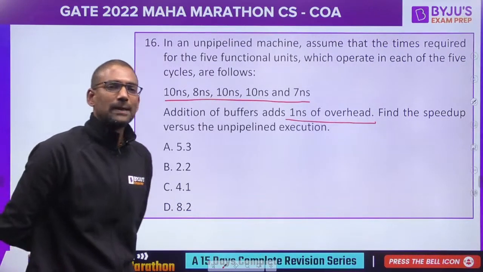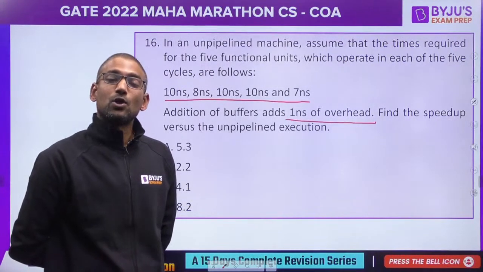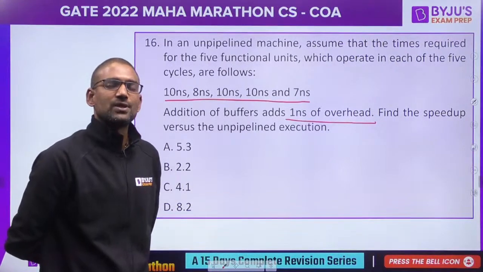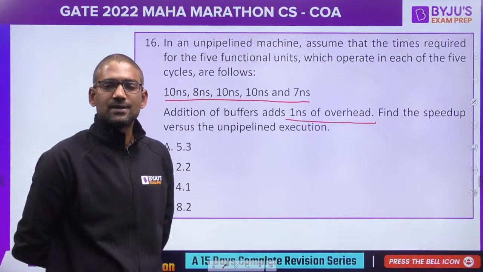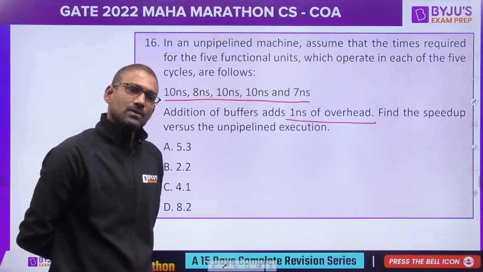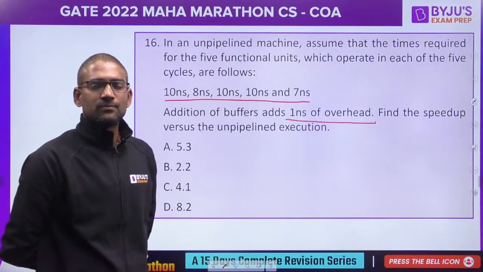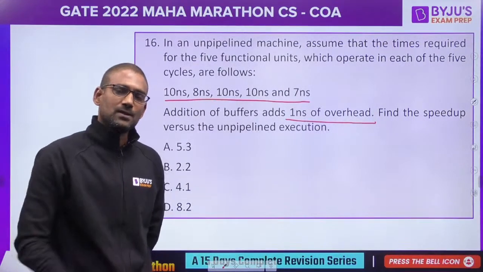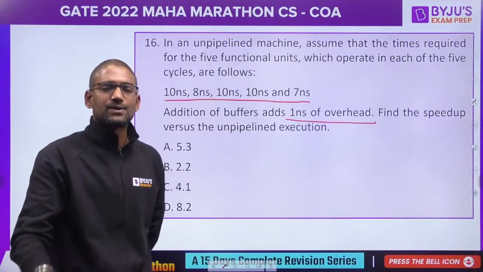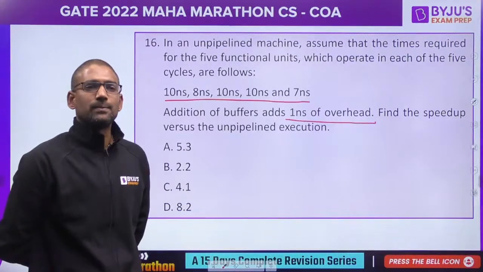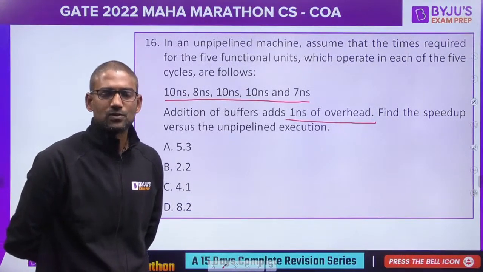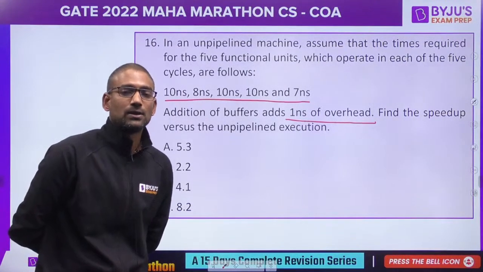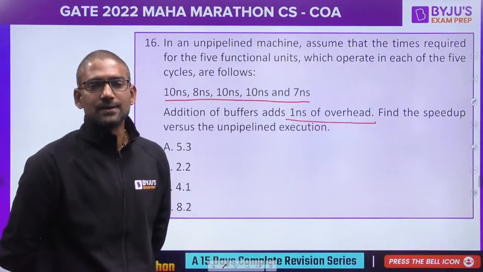In the non-pipelined machine, buffers are not required because context switching is not needed. It is serial processing. There is no need to switch from one instruction to another. After finishing one instruction, only then is another instruction taken up. So buffers are not required, and there we say the buffer delay or latch latency is 0.